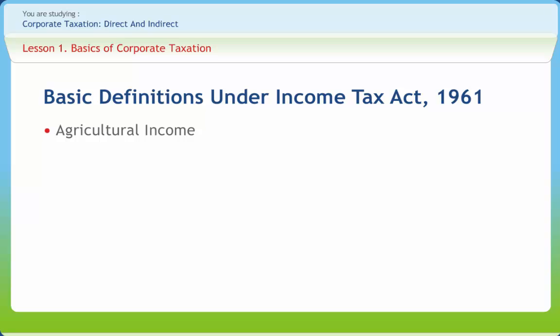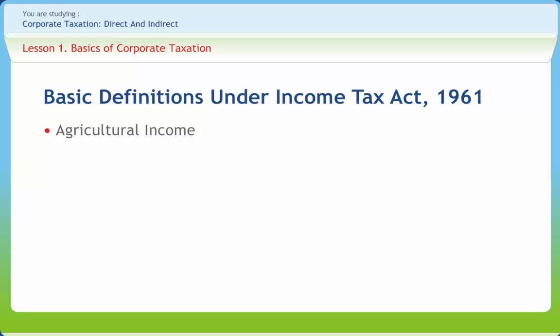Any income derived from any building owned and occupied by the receiver of the rent or revenue of any such land, or occupied by the cultivator or the receiver of rent in kind of any land with respect to which, or the produce of which, any process mentioned in paragraphs 2 and 3 of subclause B is carried on.